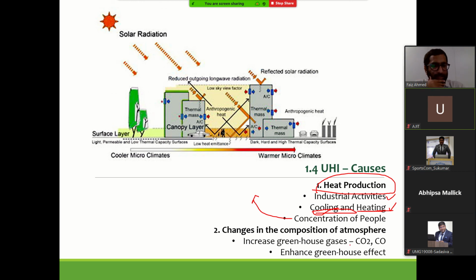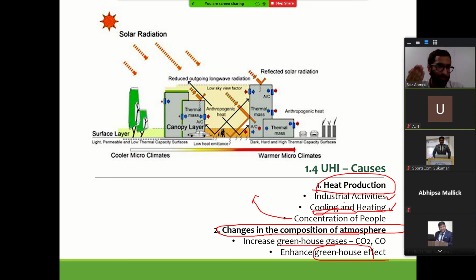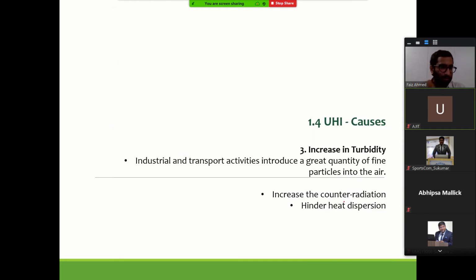Changes in the composition of the atmosphere, that means increased greenhouse gas and CO2 emissions in the greenhouse effect. These are some of the reasons that add to UHI. Increase in turbidity and pollution level: pollution level in the air also increases UHI.